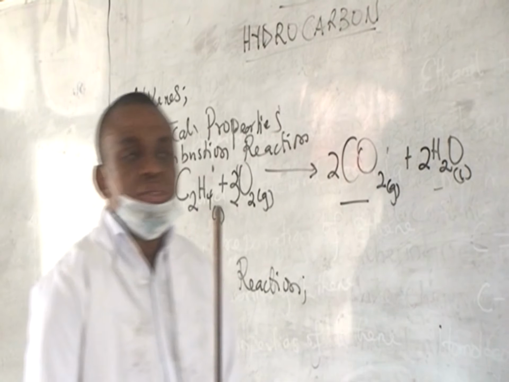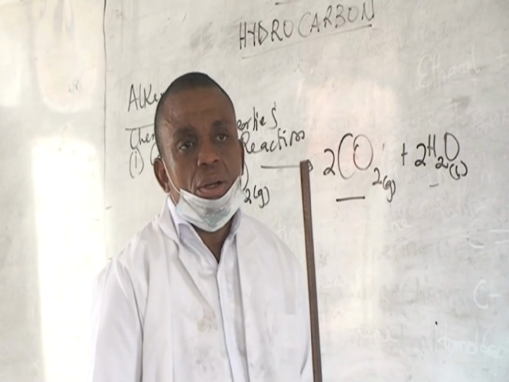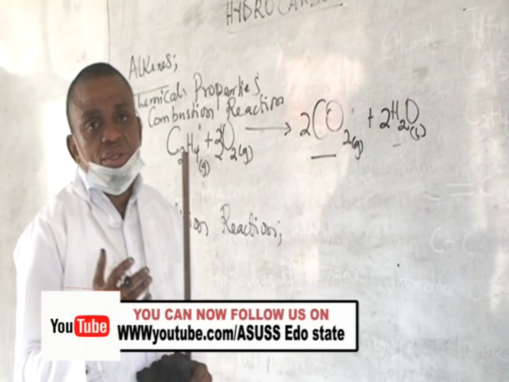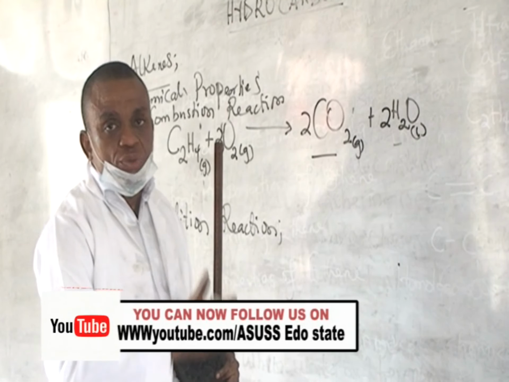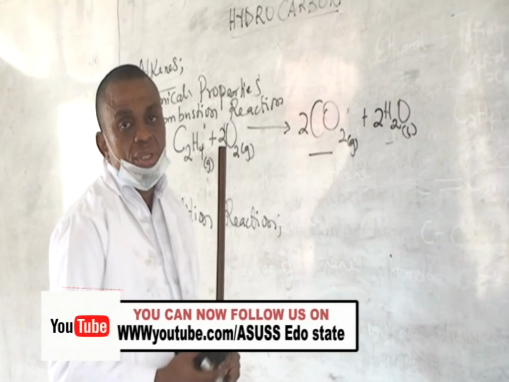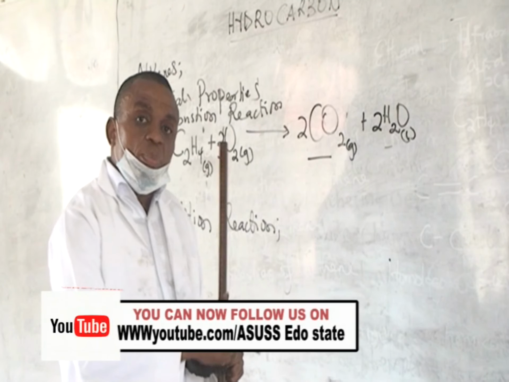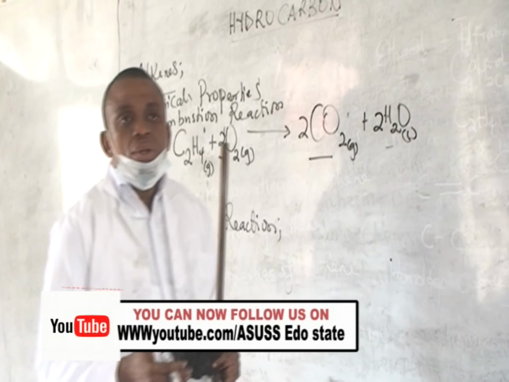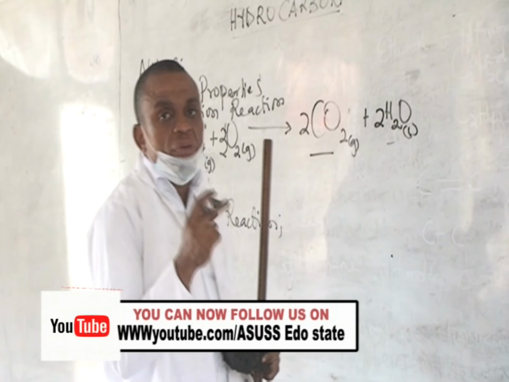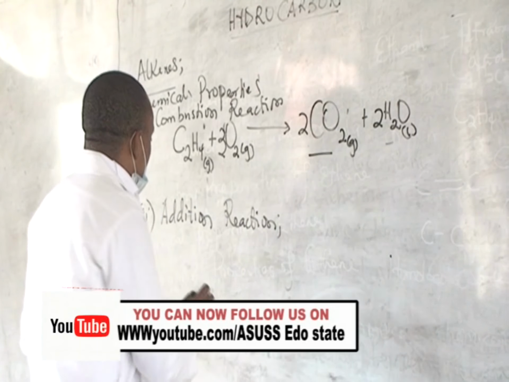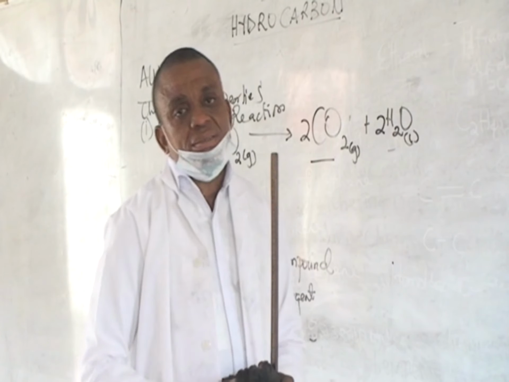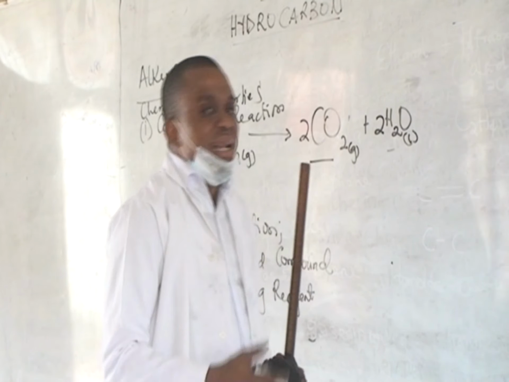Now, addition reaction is a reaction that all hydrocarbons that are unsaturated undergo. And whenever they undergo this reaction, they move from unsaturation to saturation. They move from being unsaturated compounds to become saturated compounds. Now, addition reaction involves 2 compounds: an unsaturated compound and an attacking reagent.